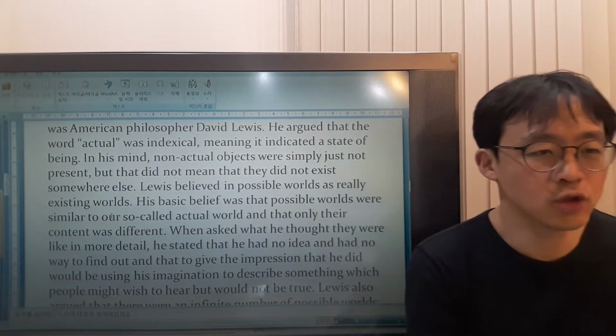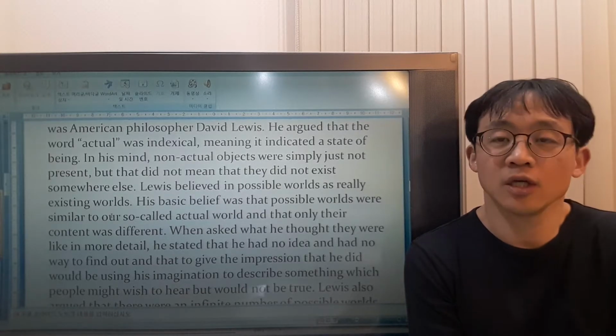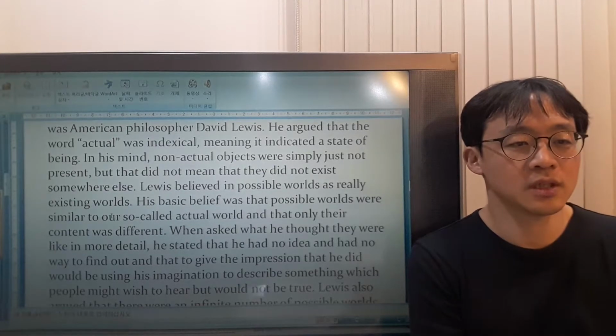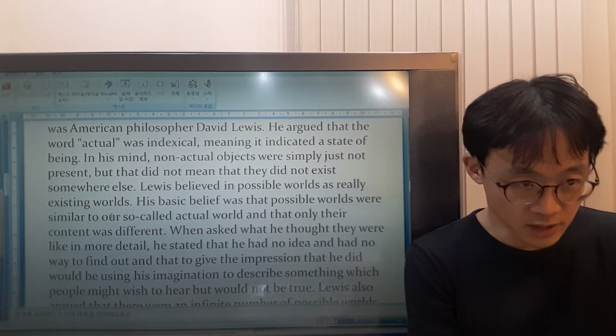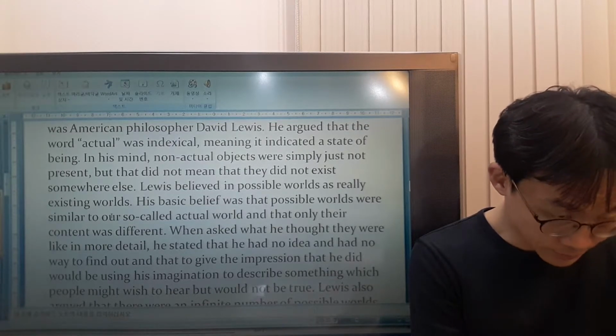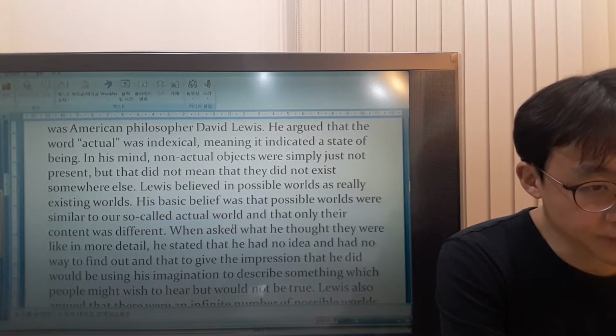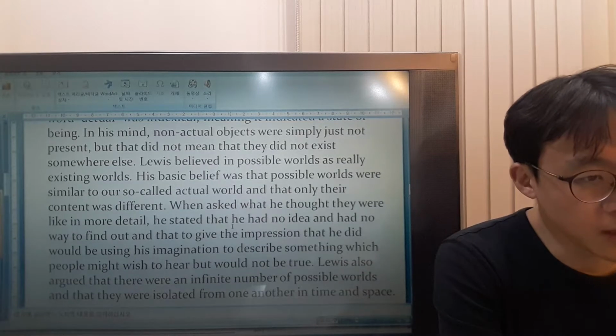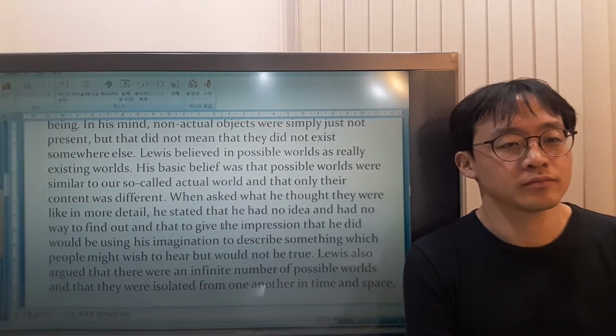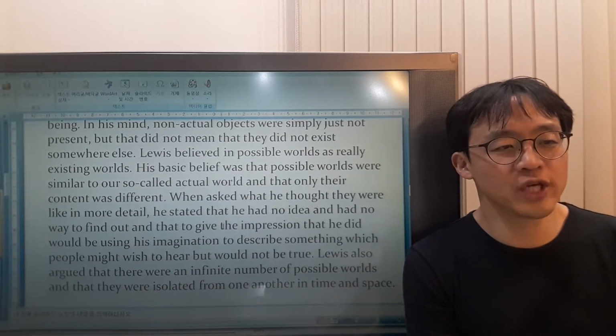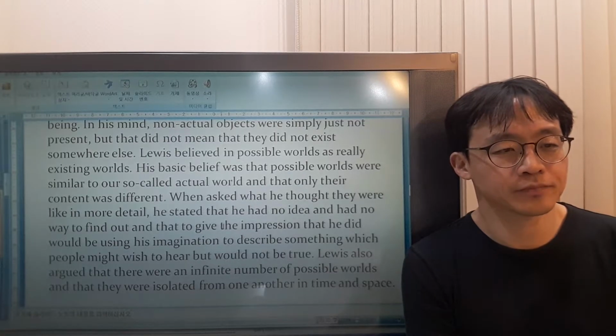In his thought, non-actual objects were simply just not there, but it doesn't mean that they don't exist anywhere else. Lewis thought of possible worlds as really existing worlds.